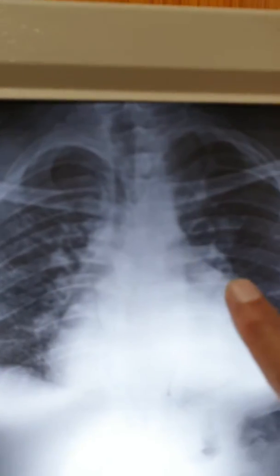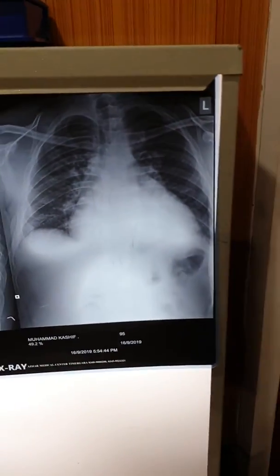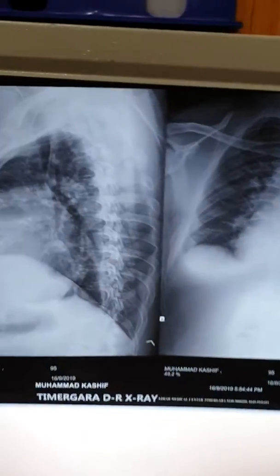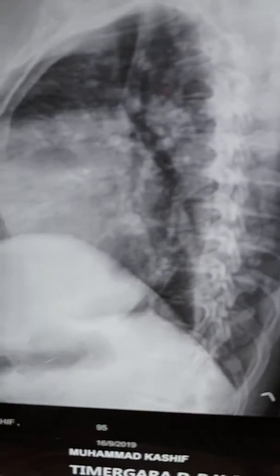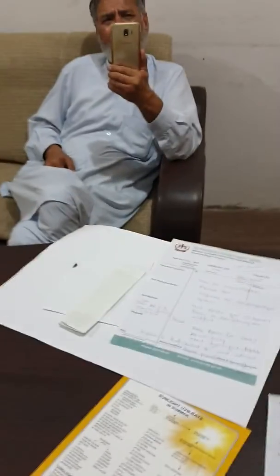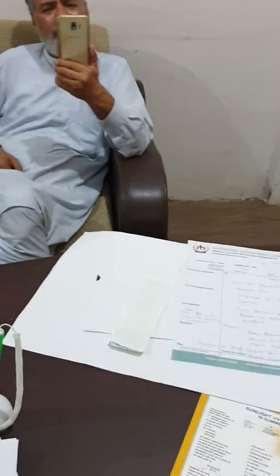And look at this cardiac shadow. Okay, this is the right ventricle, as everyone knows, and look at the left side. Okay, and this patient is suffering from gynecomastia, which everyone knows is a side effect of spironolactone.